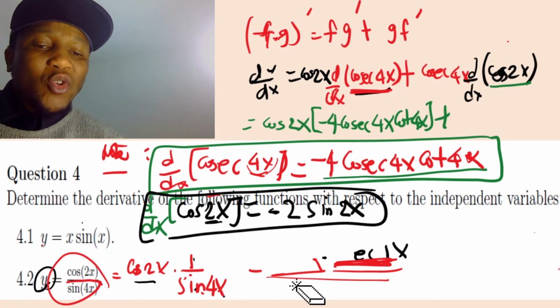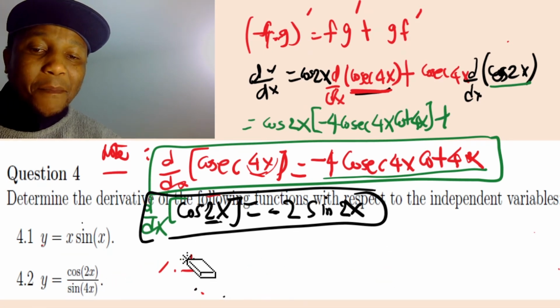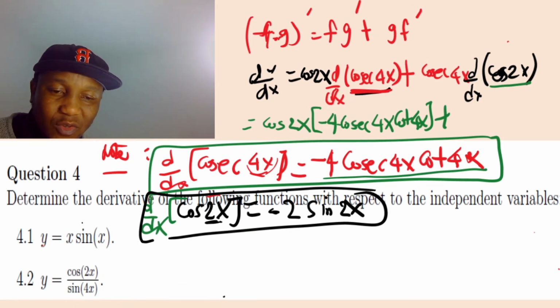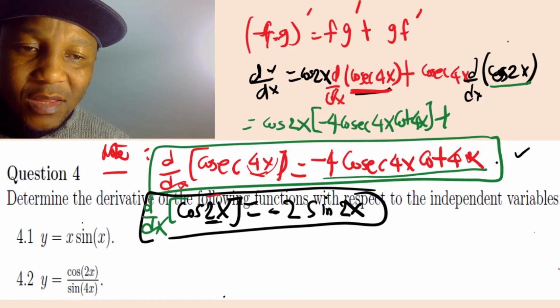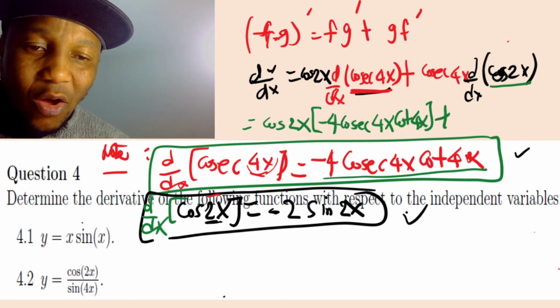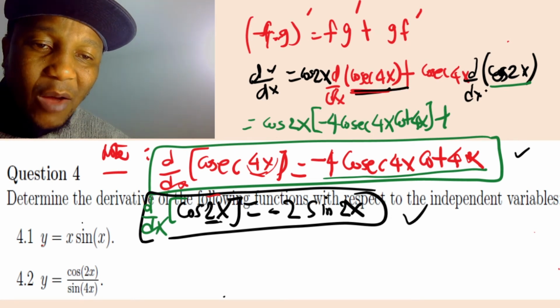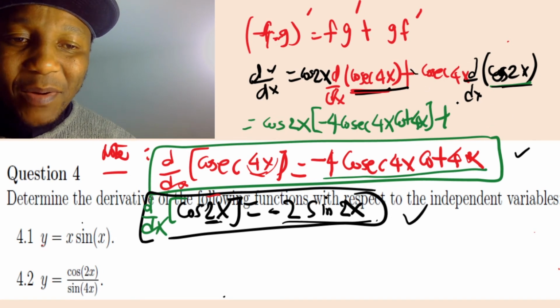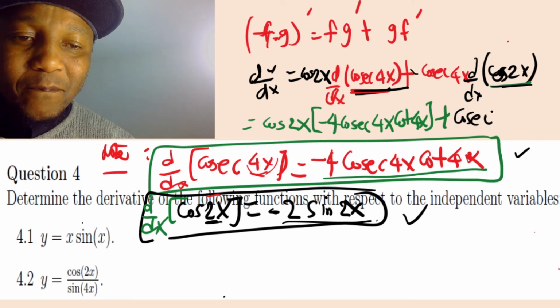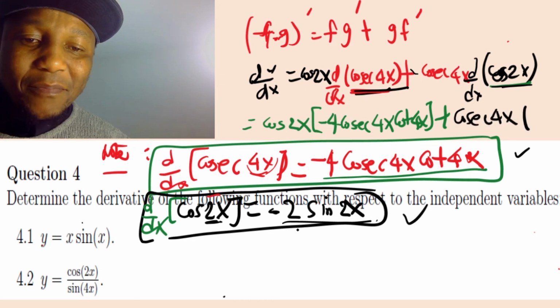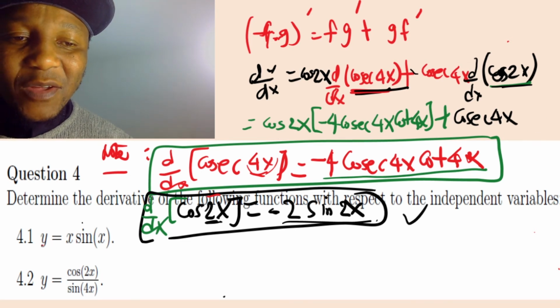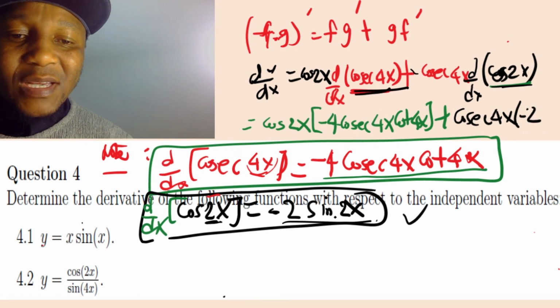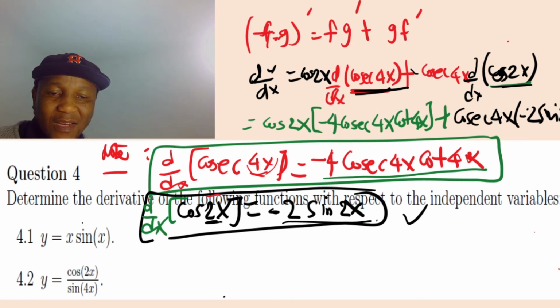So we're going to substitute those two into the main equation. Substitute those two here, this and this. This one is already substituted here. Now we want to replace that with this. So we're going to say we have a plus, we have a cosec here, multiplied by -2 sine 2x.